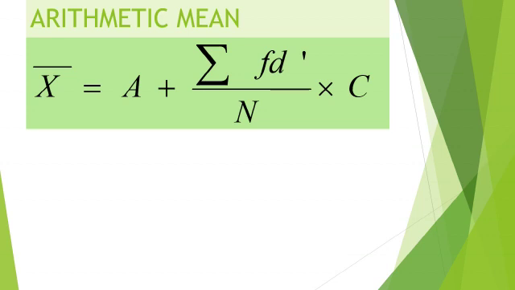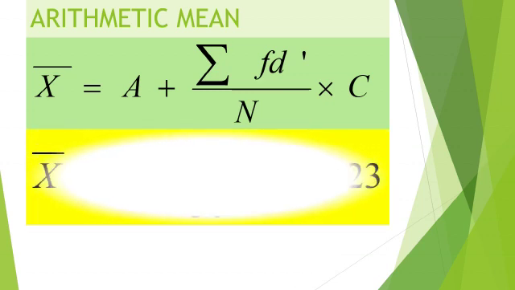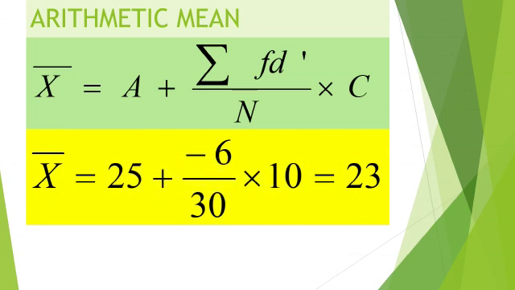So x bar is equal to a plus summation f d dash by n multiply c, and putting the values in this formula, we get 25 plus minus 6 by 30 multiply 10 and we get 23. So yes, this is our answer. So students, by this method we calculate the arithmetic mean in the mid value series.